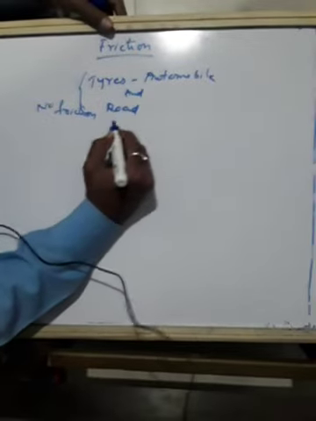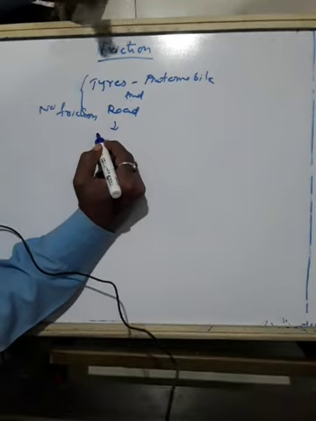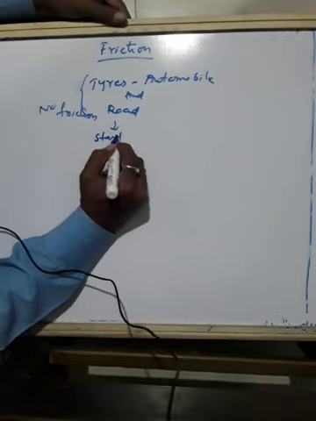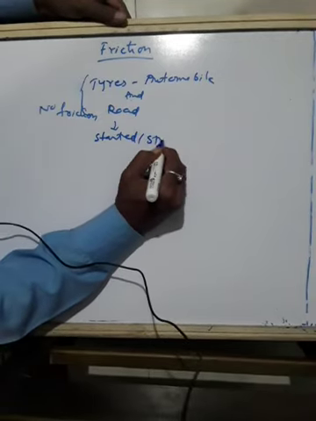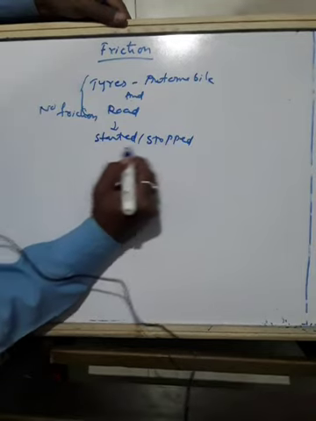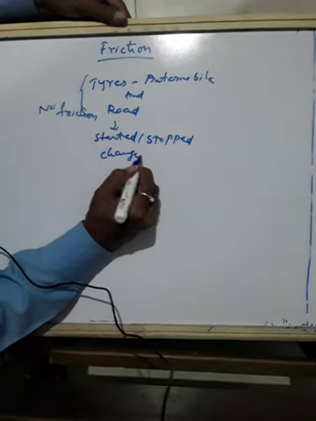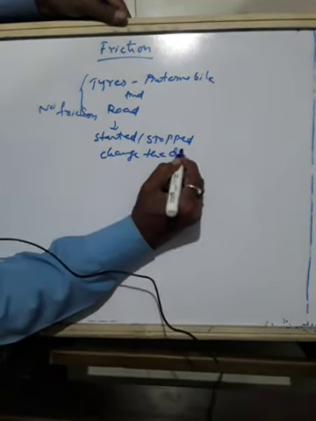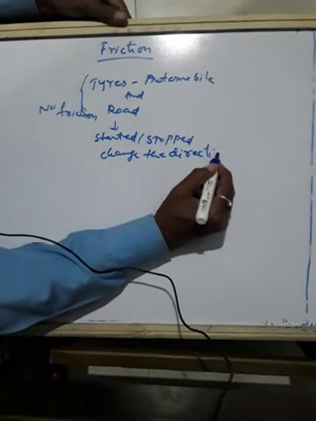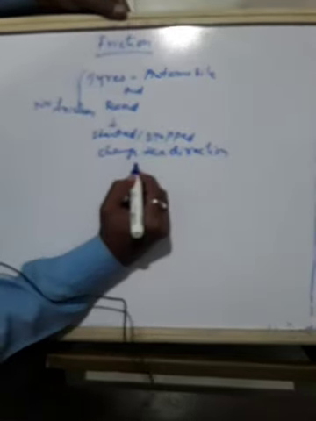If this was the condition, they could not have been started or stopped or changed direction of motion if there was no friction.